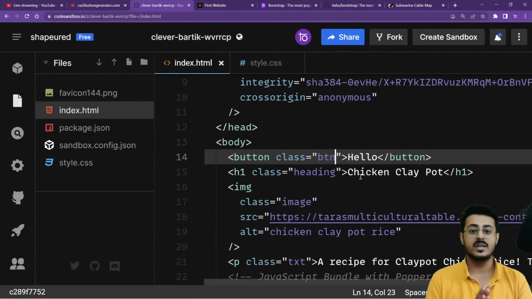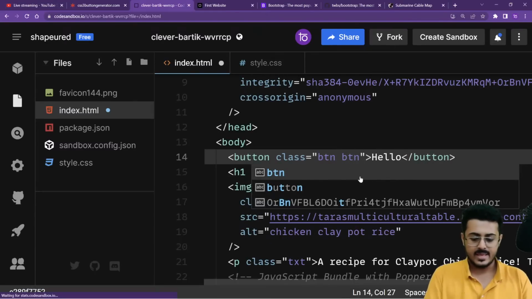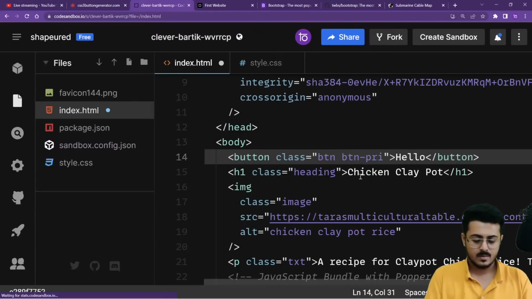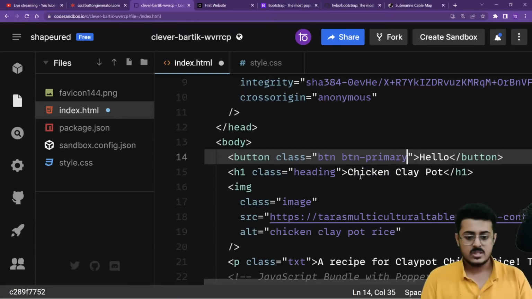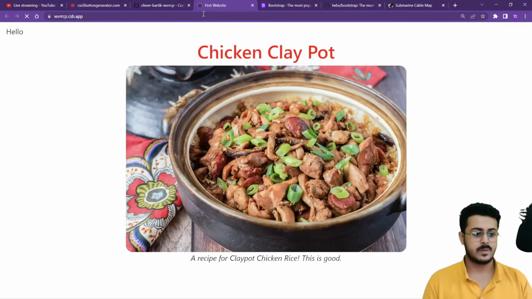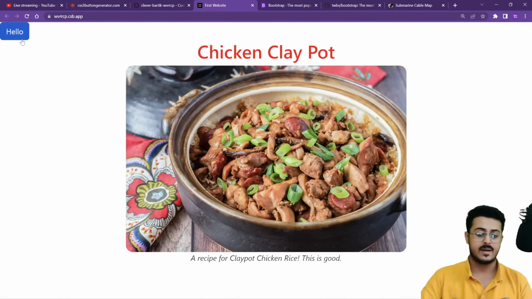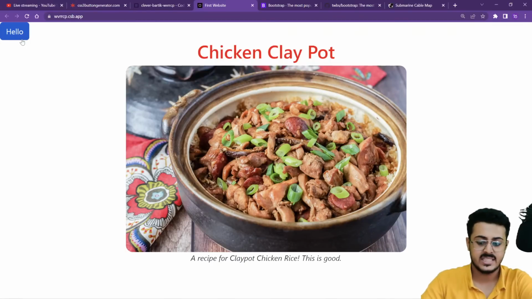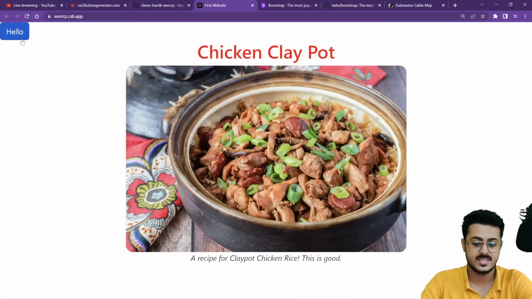For example, I want this button to be like, let's take btn and then hyphen primary. So I put up the class as btn primary right over here. If I go back to my website and reload the page, this is how my button looks right now. I'm using Bootstrap, guys, with the class name that I assigned. Just by using the class name, I don't even have to change the CSS.